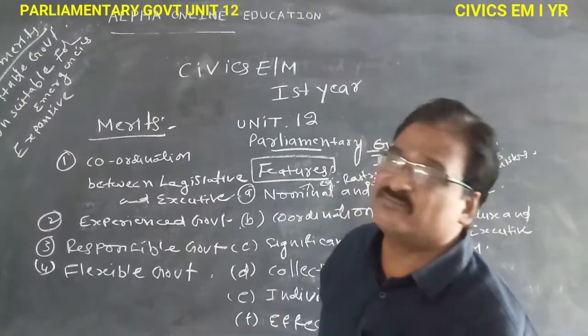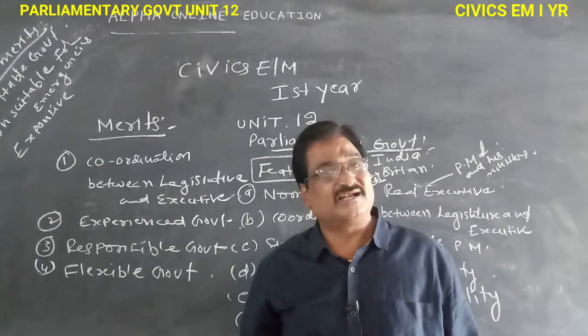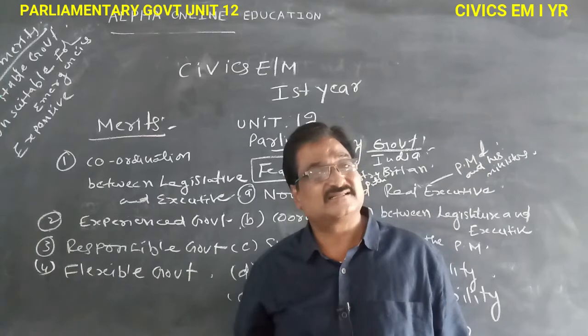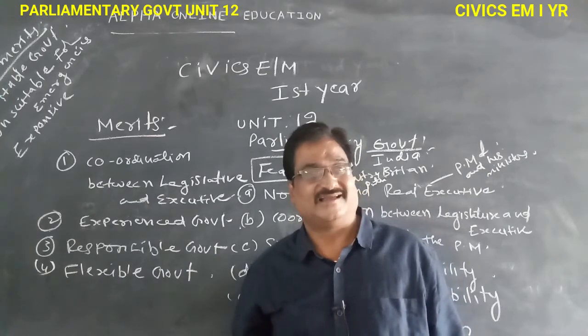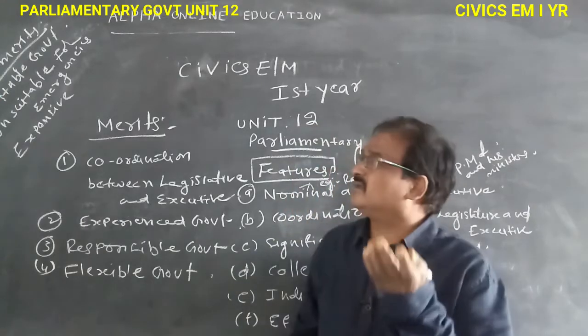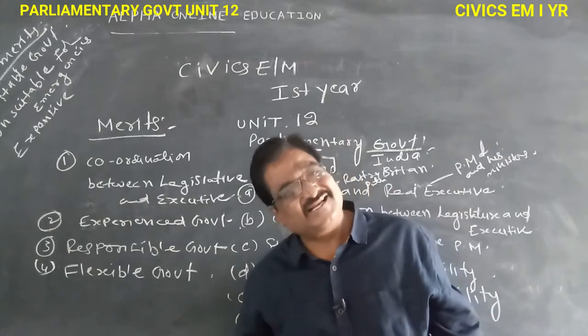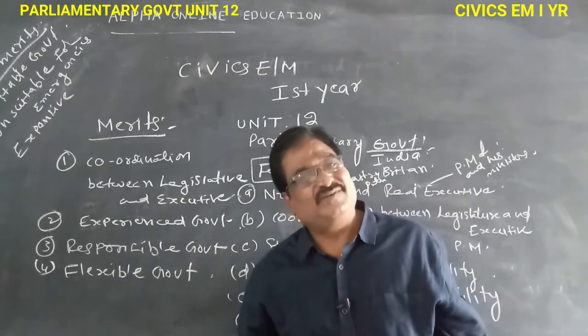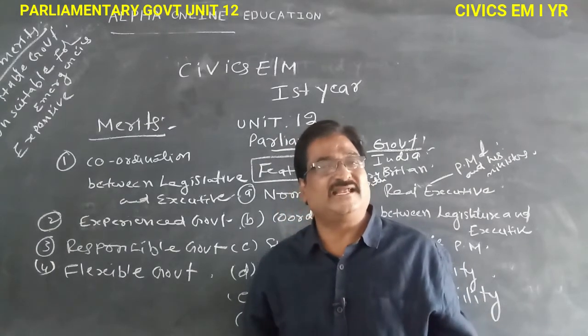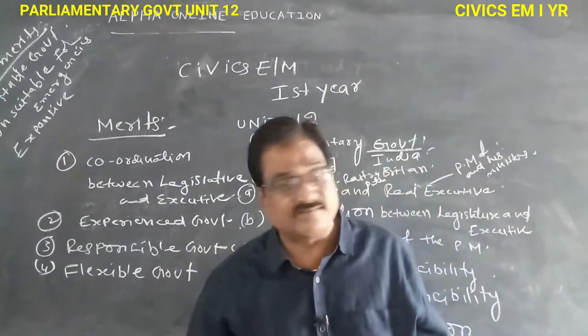So, unstable government. The government's life totally depends on majority. If there is no majority on the side of the government, at that time the government is unstable. Recently the BJP has the majority of parliament members, so at present the government is stable.